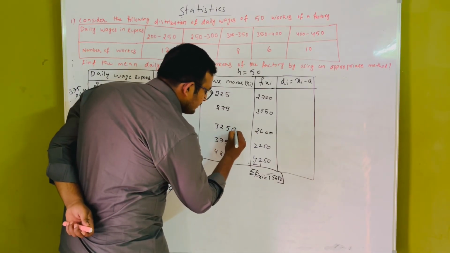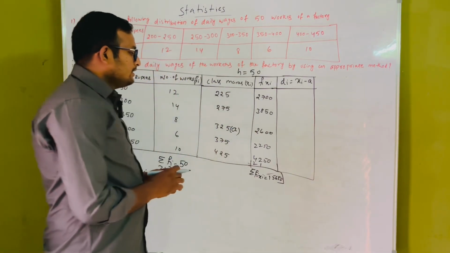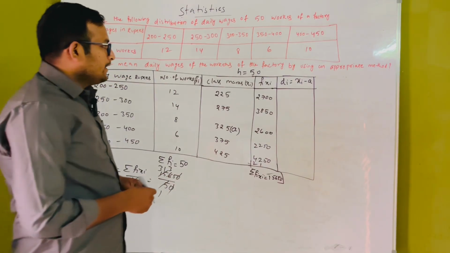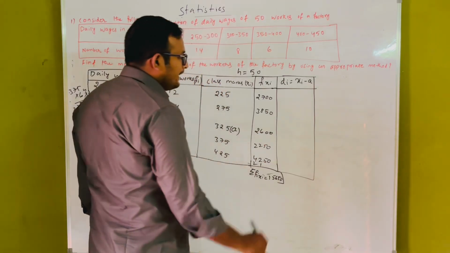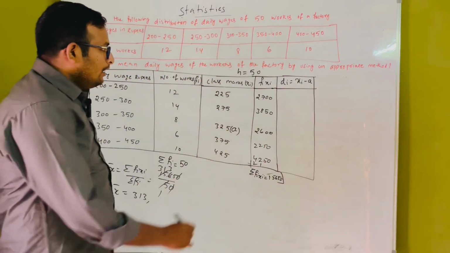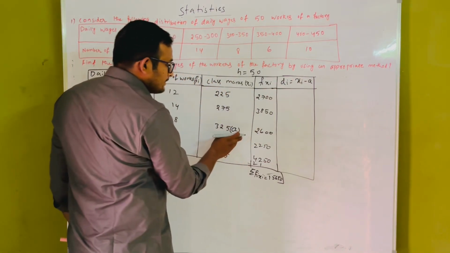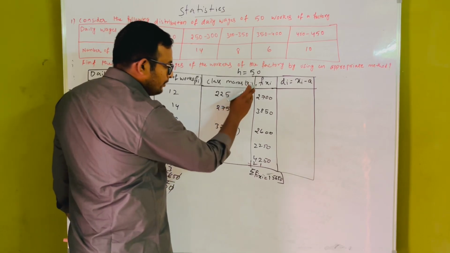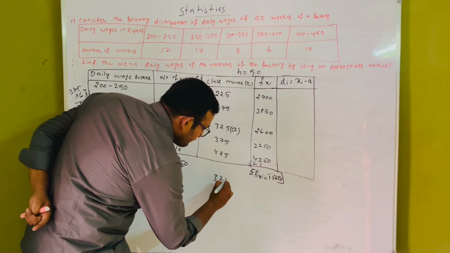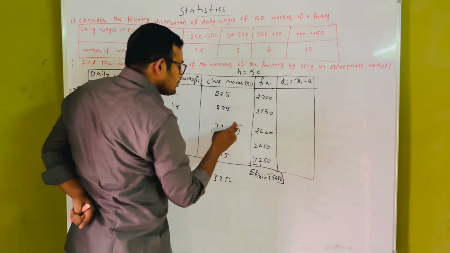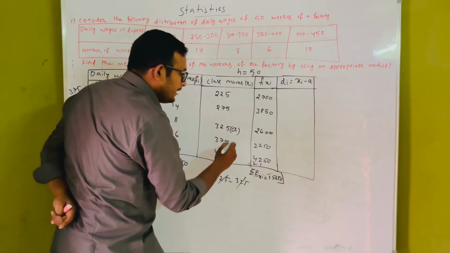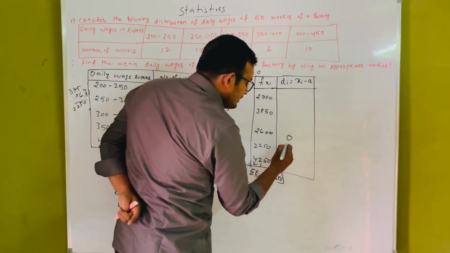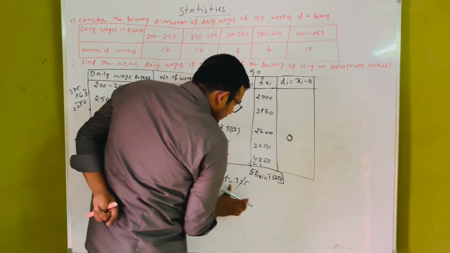Here we consider the assumption A as this value. Then everyone knows it will become 0. How does it become 0? The Xi value here is 325, and the assumption is also 325. 325 will get cancelled. This will become 0.